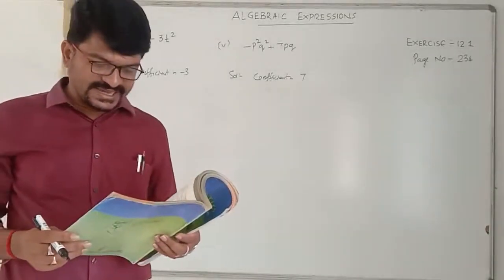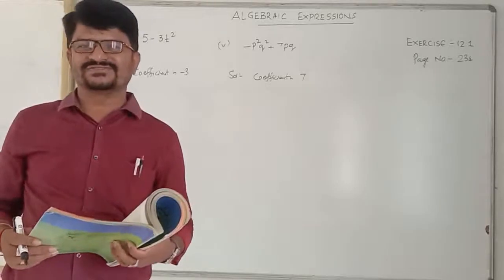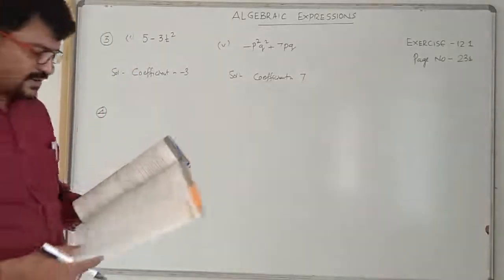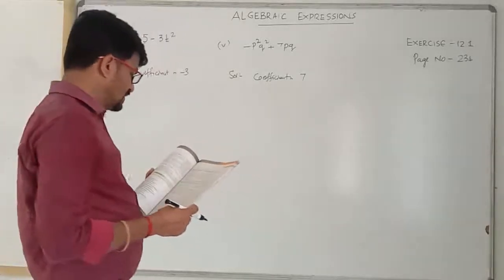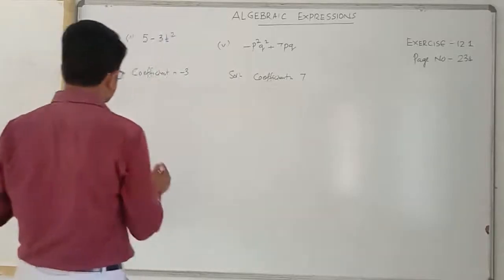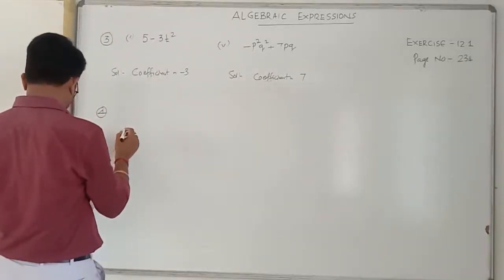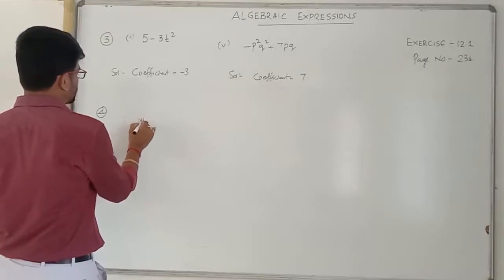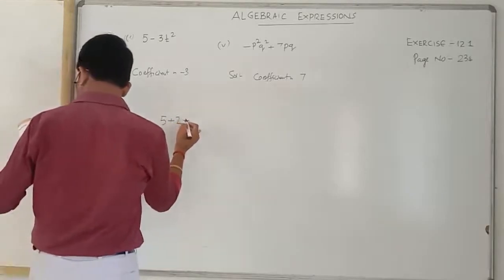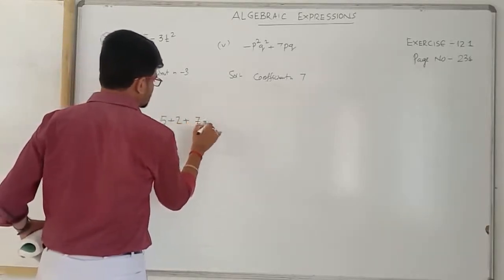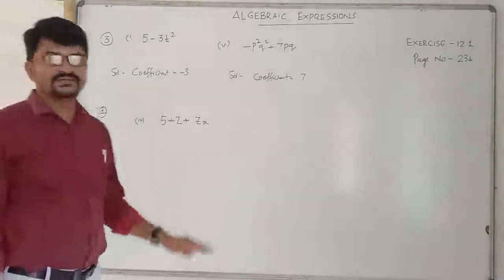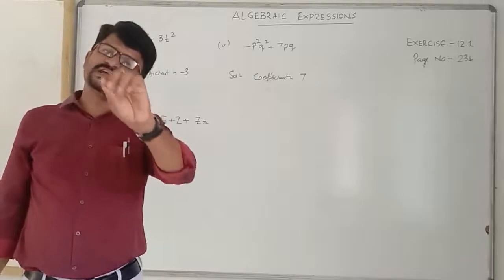Identify terms which contain x and give the coefficient of x. Very good. Here so many terms I have given, but for example, see, fifth one, fourth one: 5 plus z plus zx. Here we need to identify the term which has x.